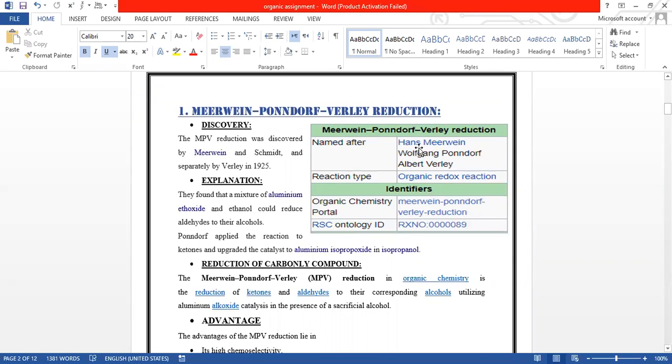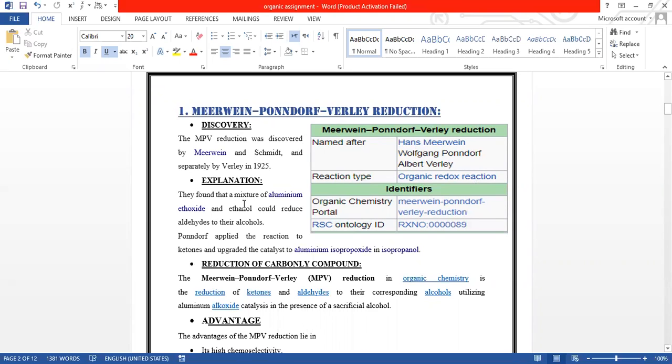It was named after Hans Meerwein, and this is a redox reaction type. A redox reaction is basically an oxidation and reduction reaction. It was discovered by Meerwein and Schmidt and separately by Verley in 1925.